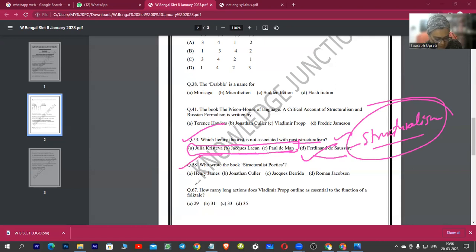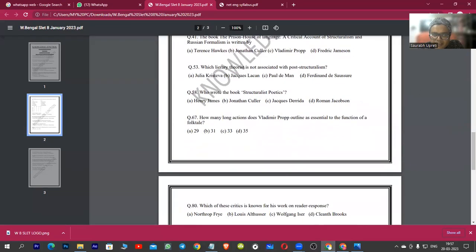The next question is, who wrote the book Structuralist Poetics? Now, guys, if you are taking my lectures, you will see that in my lecture on structuralism, I came out with this very important writer, Jonathan Culler, who gave us his viewpoints on structuralist poetics. So Jonathan Culler is the answer. It's a question asked directly from structuralism. And the next question is, how many long actions does Vladimir Propp outline as essential to the functions of a folktale? Now, this is a very important question, 31.